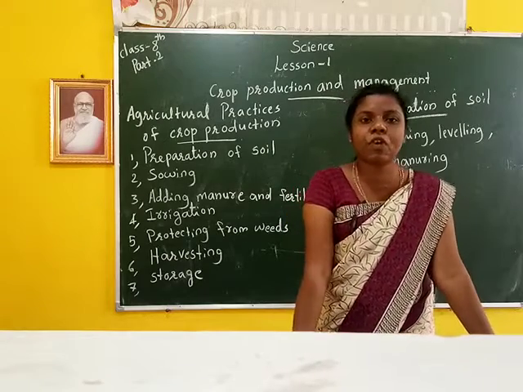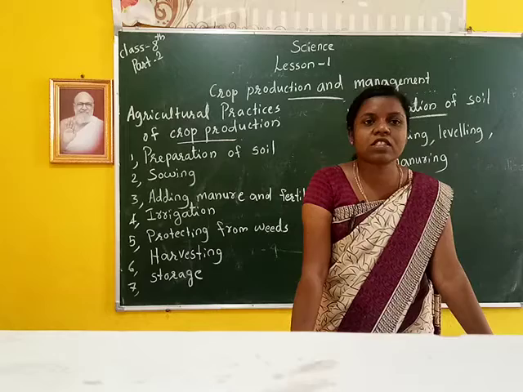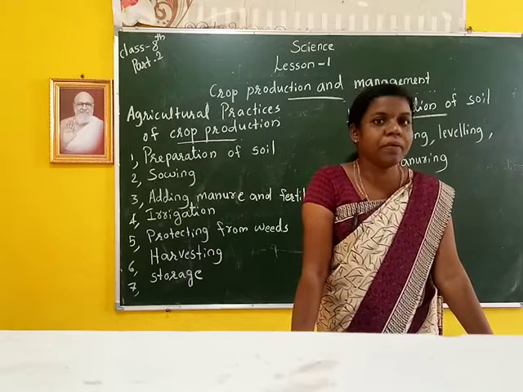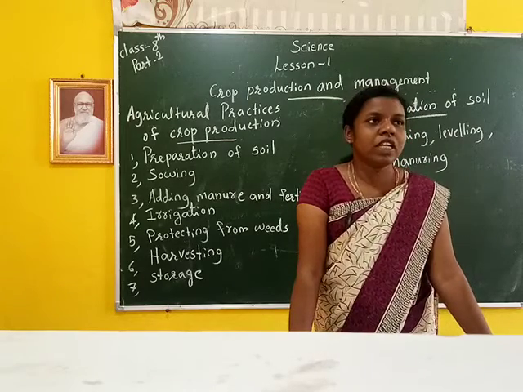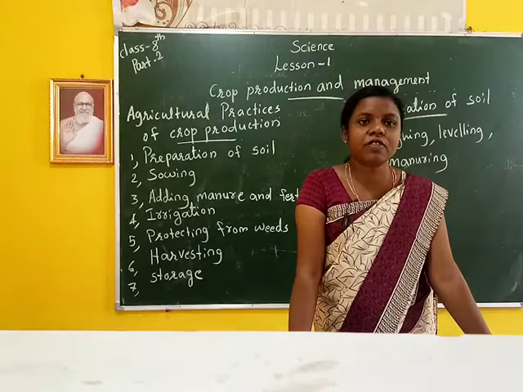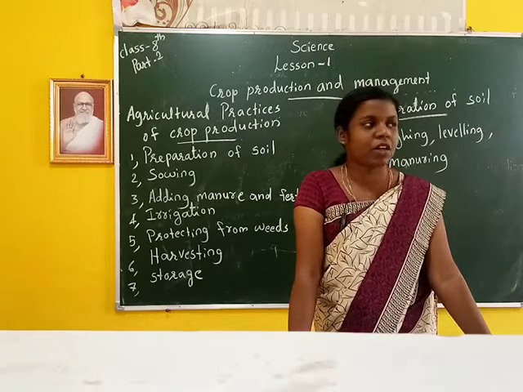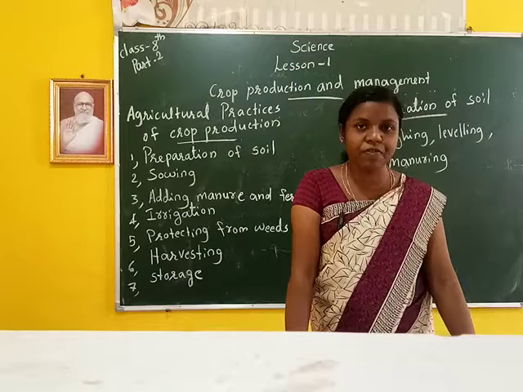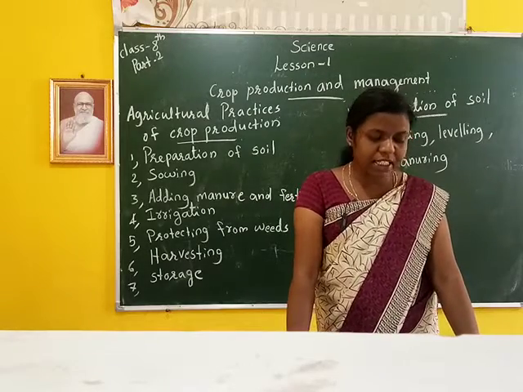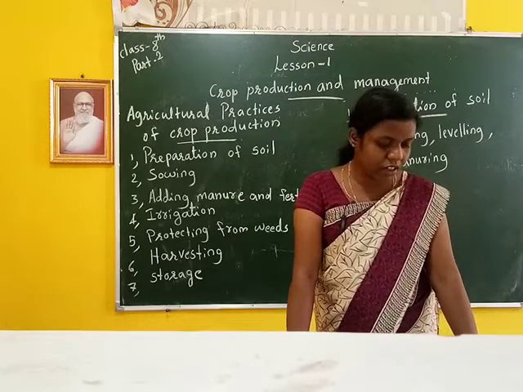What is a kharif crop? The crops that are sown in the rainy season are called kharif crops. In India, the rainy season is from June to September. What are the examples of kharif crops? Paddy, maize, soybean, groundnut and cotton.